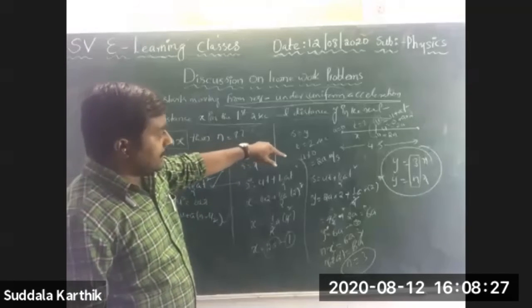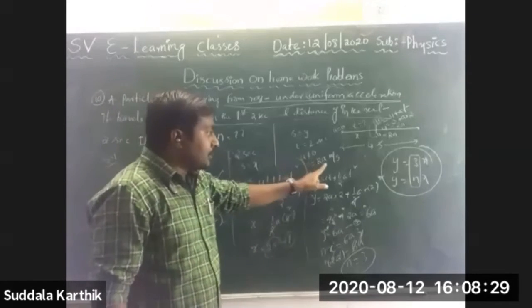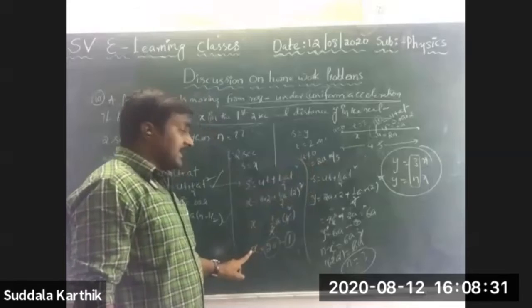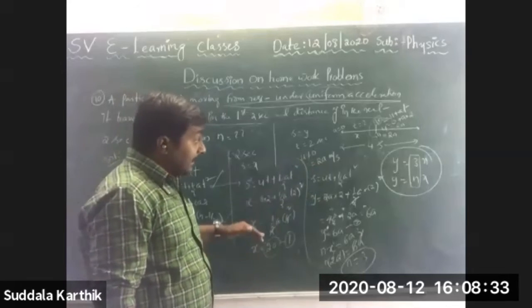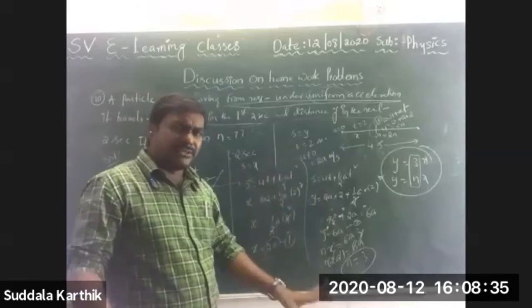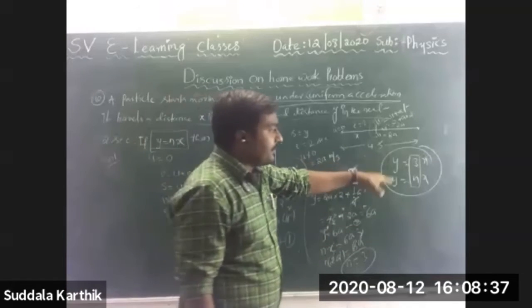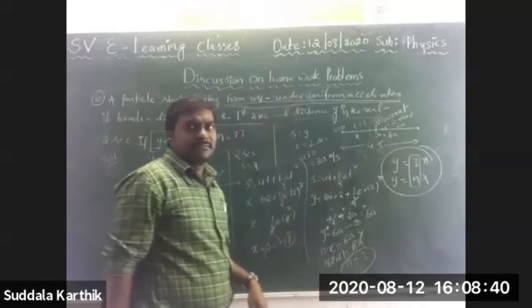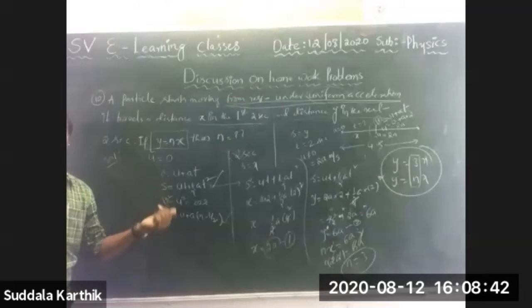Right, Nana? See, she is asking, sir, u is equal to a, you got, no? But I got in equation number 1, x equal to a. Can I substitute x there? You don't worry, Nana, you can substitute. Like this situation, you will get, Nana. It is another method. You don't worry. Right. Very good, Nana. Next.